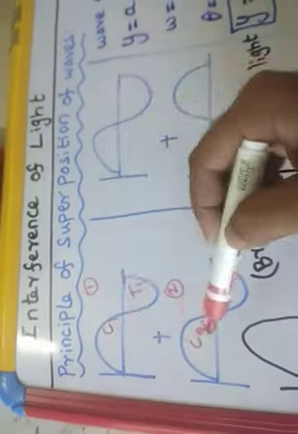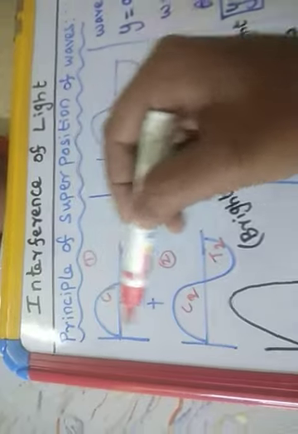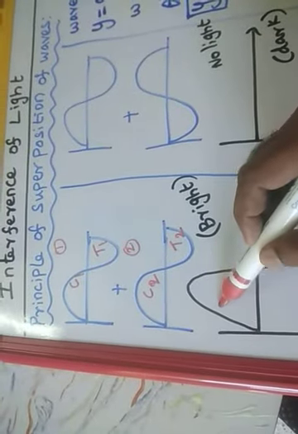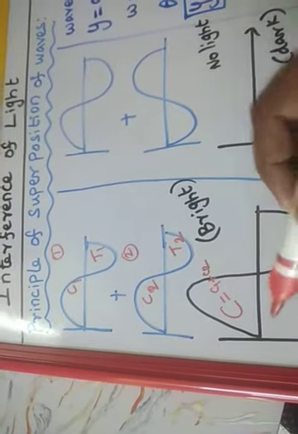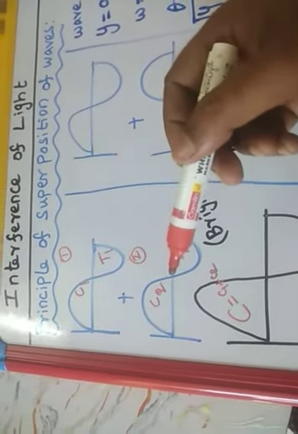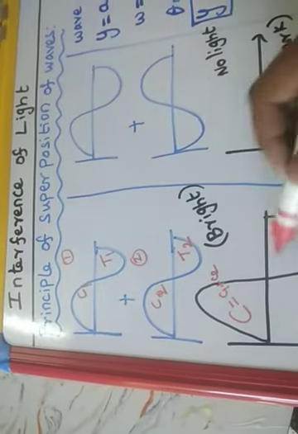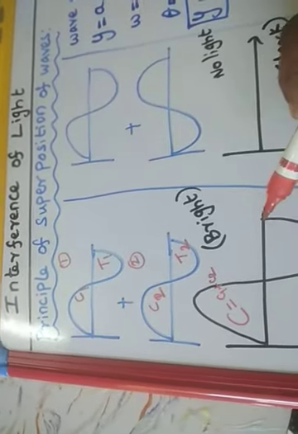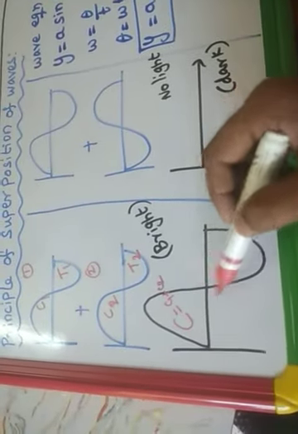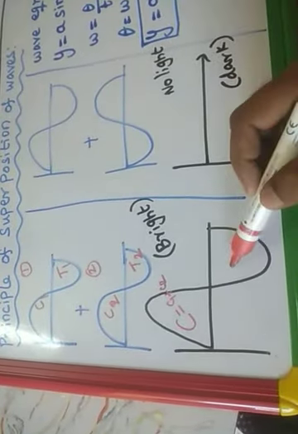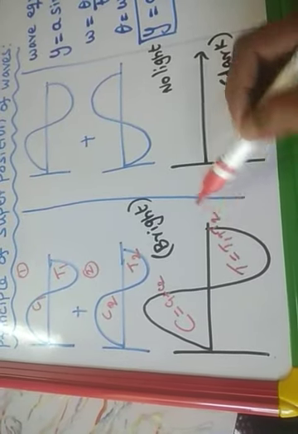If the crest and crest of both the waves are in the same phase, the resultant wave will have the maximum crest, that is C1 plus C2. So it will be increased, light will be increased, intensity increases. Intensity means amplitude of the wave. The height of the wave is called amplitude. Then the trough and trough will add up. What will happen? The lower half cycle also increases. The total trough is equal to T1 plus T2.